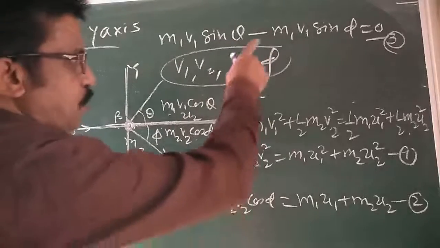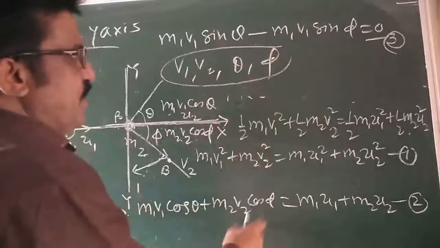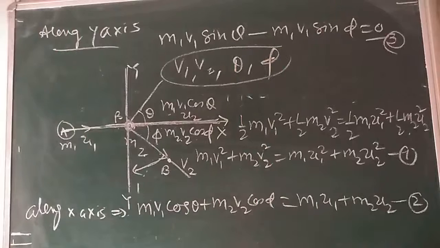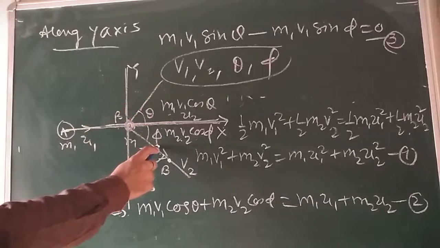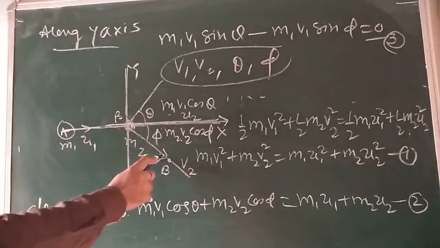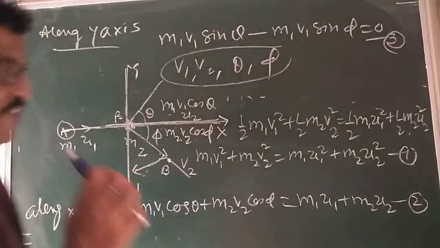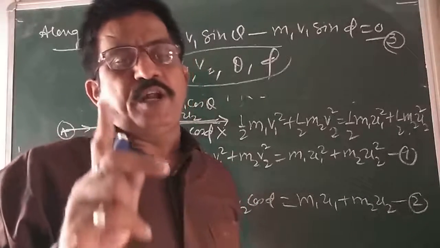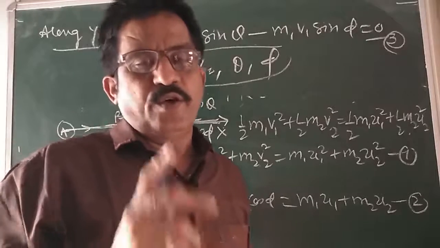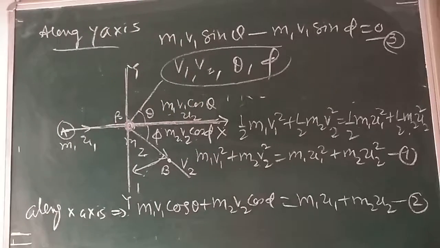Then you can solve this problem with the help of 3 equations. Is that clear? Yes, sir. The final velocities v1, v2 of A and B or their directions theta and phi, the rest of the three parameters can then be calculated with the help of these three equations. One parameter you should know. Okay, write down.